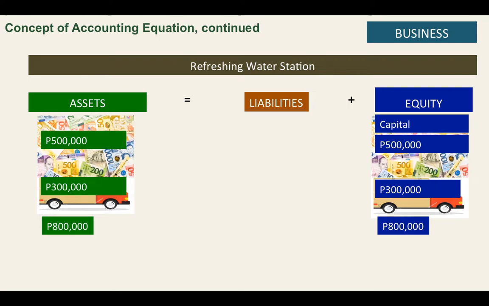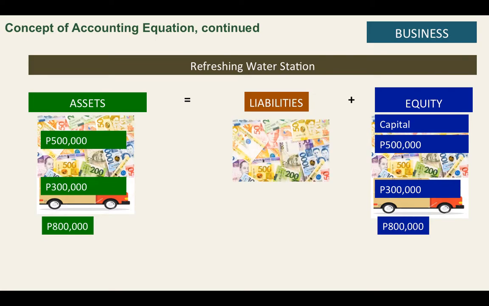So our accounting equation is that we have 800,000 assets and an equity of 800,000. Well, I thought that the 500,000 cash of the business is not enough because I need to buy the purifying equipment. So what I did is I secured a loan of 200,000 from the bank.